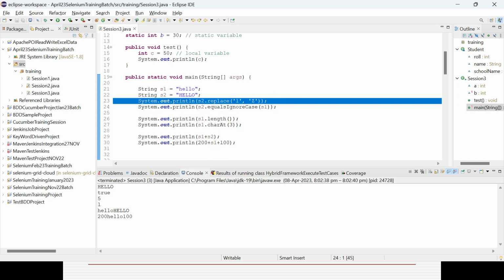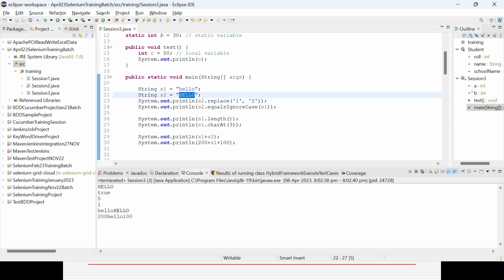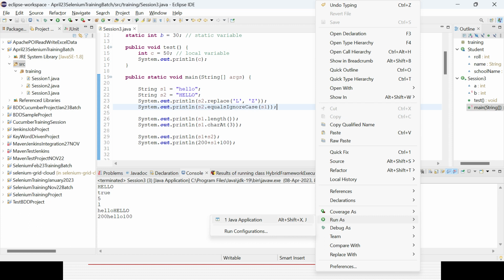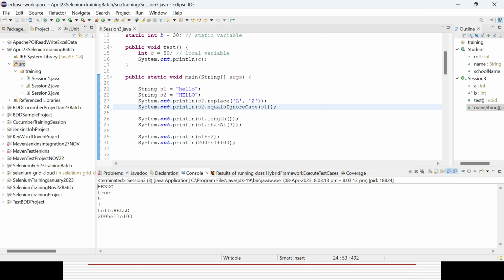Why? Okay, there is no L present in s2 because all are capital letters. Now if you change it to a small letter, that is the reason it is not working. So these are the tips and tricks you can understand whenever you are doing some code. You could see now it is coming because lowercase and uppercase are not the same. So there was nothing to replace, that is the reason it was still coming as hello only. But now I have changed it to uppercase, so that is the thing coming.